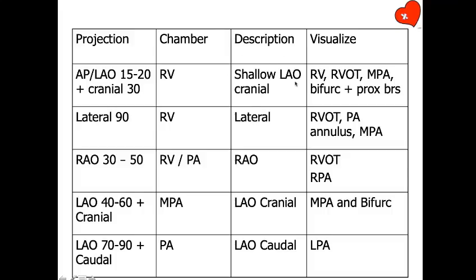For example, if you want to do RVOT, MPA and bifurcation, you can do AP with cranial or shallow LAO with cranial, 15-20 degrees with cranial. If you want to see only the RVOT and pulmonary artery, like valvular PS, annulus, you can do a lateral. If you want to see the right ventricular outflow tract and RPA, RAO angio can be done. For the main pulmonary artery, again LAO with cranial is the best. I showed you cranial angio. You can also do sometimes caudal if you want to show the LPA.